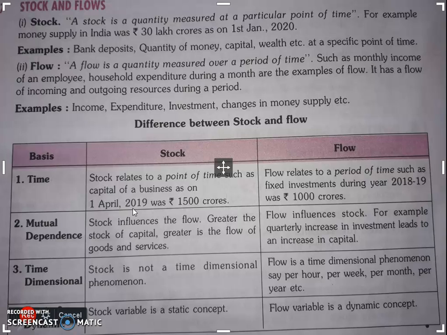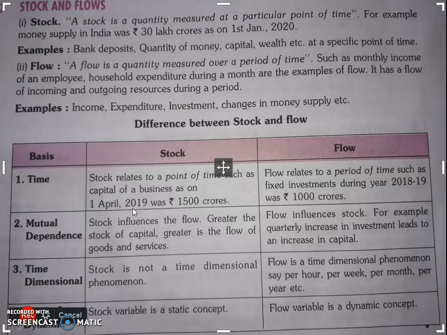Next, flow variable is dynamic, meaning it may be changing. That is what is meant by flow concept: we are talking about a period of time, so it may be changing. If in a particular month 1000 crore was the investment, next month it may be 2000 crore, sometimes for the development of the economy.